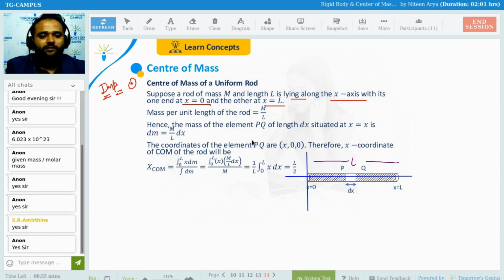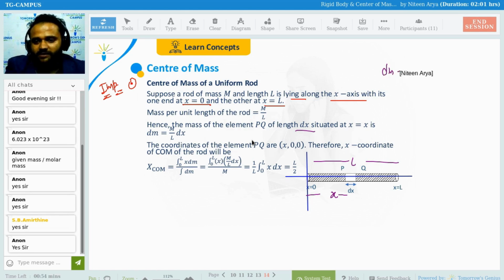So the mass per unit length of the rod is m by L. Hence the mass element of PQ: we can take a small PQ element of length dx situated at x equals x. This is any particular position from the origin, that is x. So dm equals m by L dx. Basically, the small mass for this length element PQ is mass density into dx.